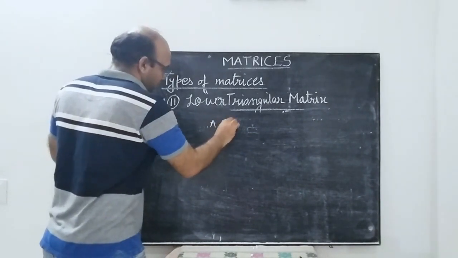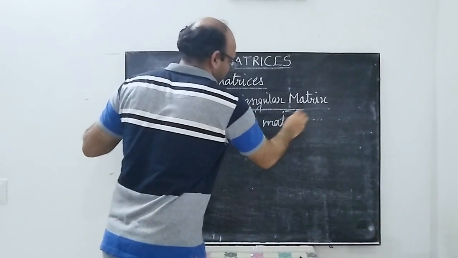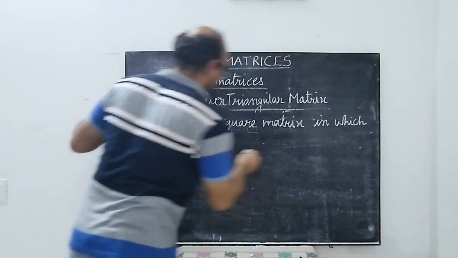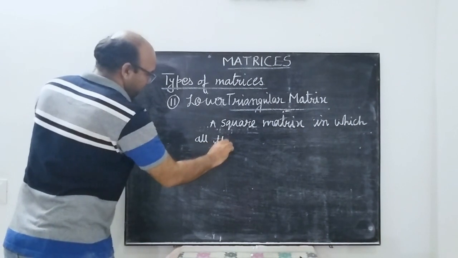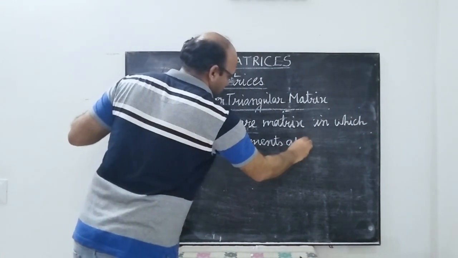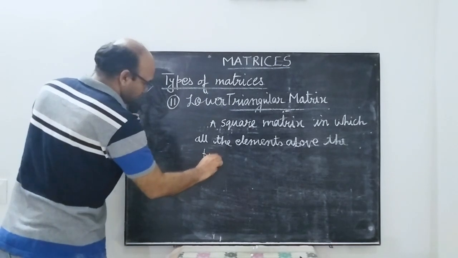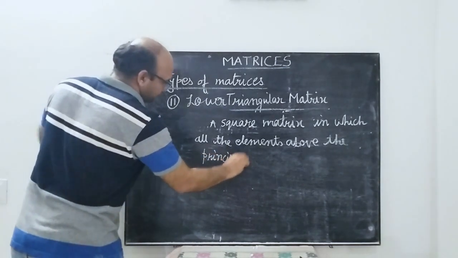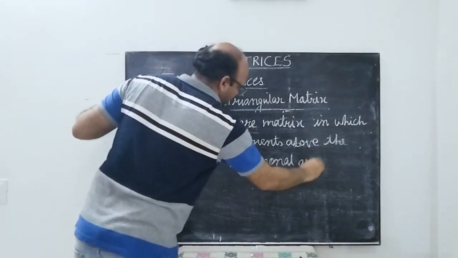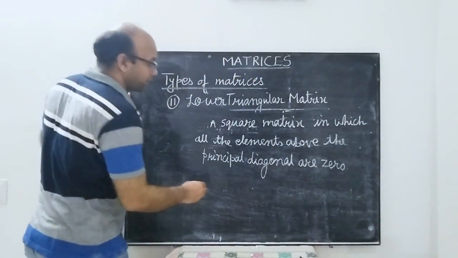A square matrix in which all the elements above the principal diagonal are 0 is called a lower triangular matrix.